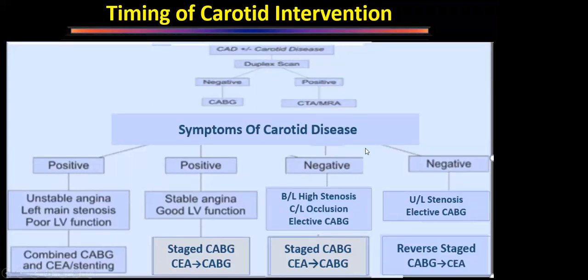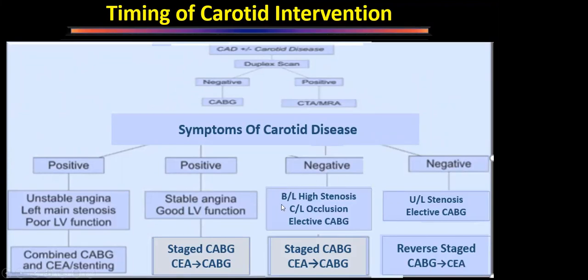Now the patient does not have any symptoms of carotid disease, and is undergoing elective coronary bypass grafting. That's unilateral stenosis, which is not a very strong indication for doing a carotid procedure. He can either undergo CABG alone because this is unilateral stenosis, or reverse staging: CABG now and endarterectomy later if it is required.